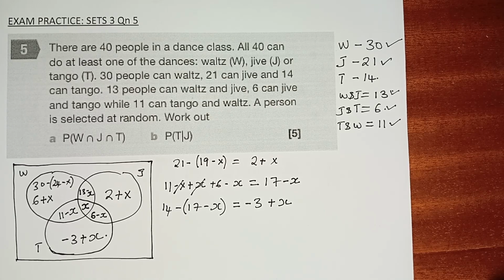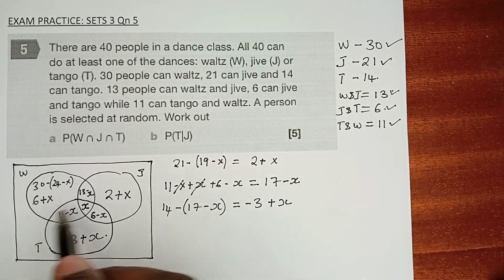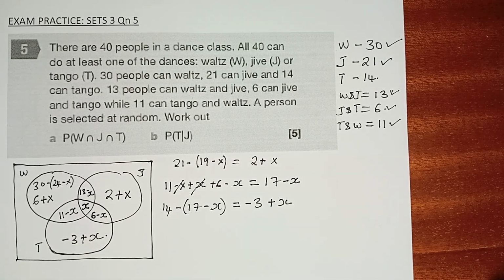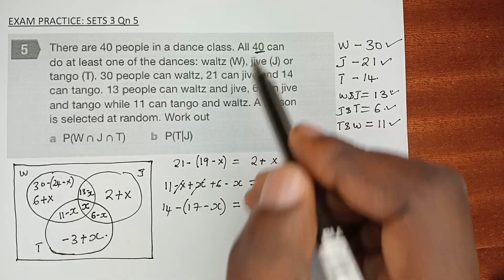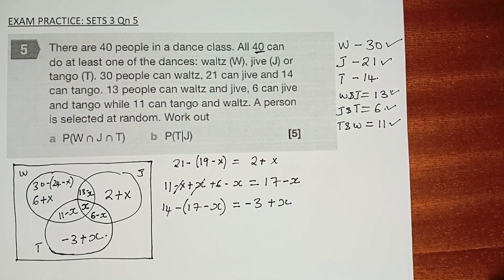So what do we need to do? The first thing we need to do is find the value of x. And what we need to know is that all these added together should give us 40, because there is nobody who is idle. Everybody is doing something.